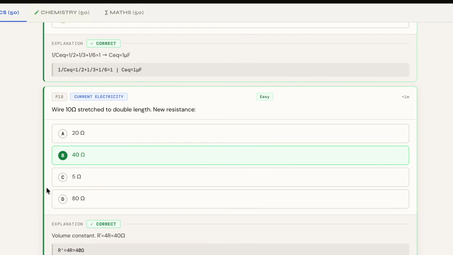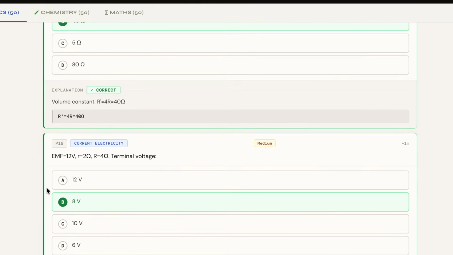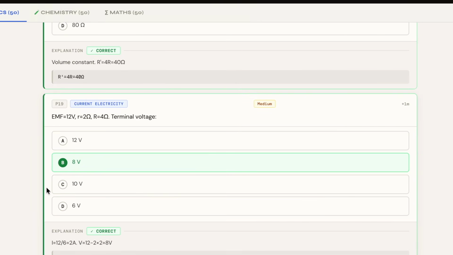Next, for the 18th question, the question belongs to current electricity, and the correct answer is B, which is 40 ohms. And for the 19th question, which is again from current electricity, the correct answer is 8 volts, which is B.